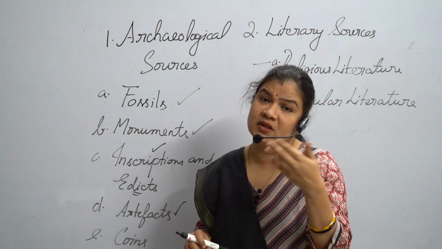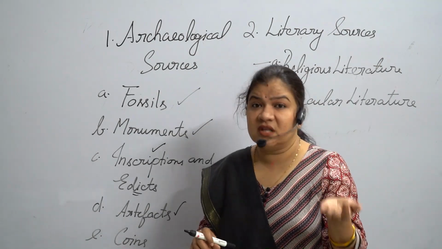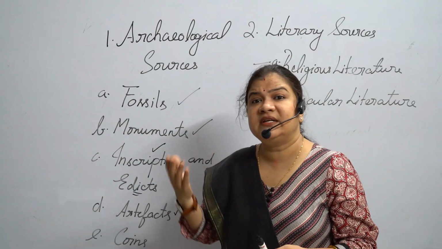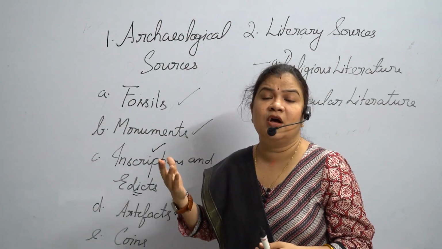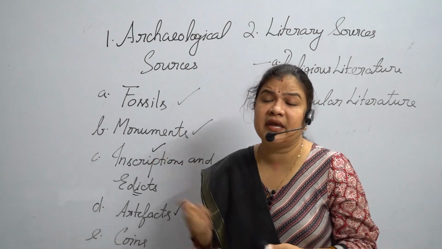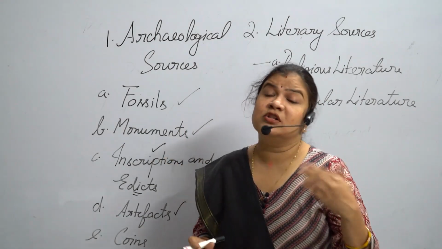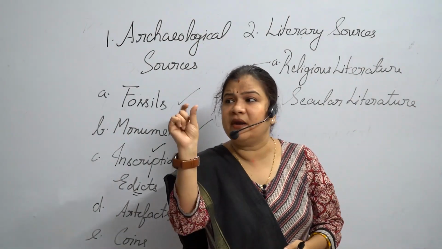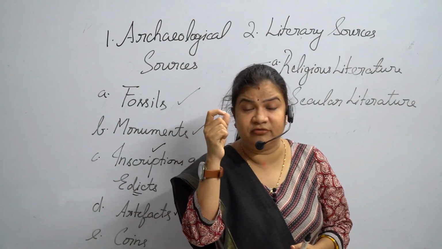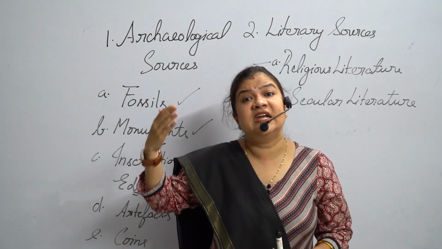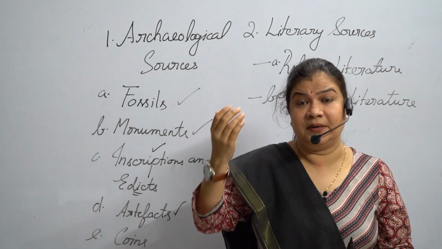Depending on whether it's a gold coin, a silver coin, a copper coin, or a bronze coin, it tells about the economic standard of the people during that period. Not only that, they also tell us about the scientific advancement during that period. Depending on the metal of the coin or the alloy, we get to know about the scientific development during that period.